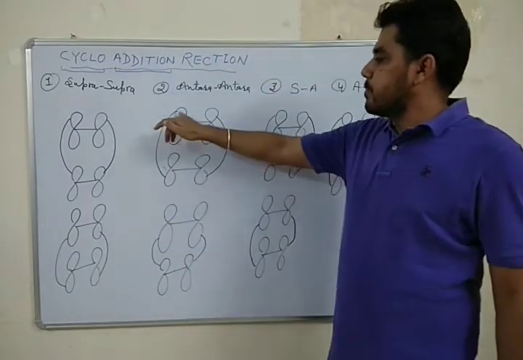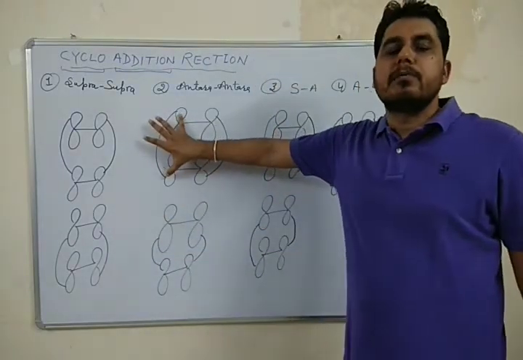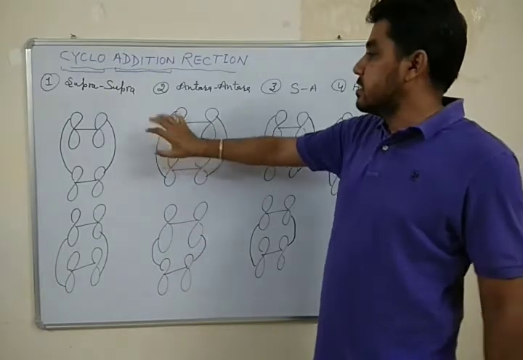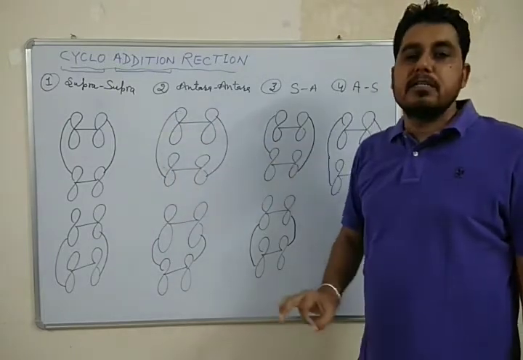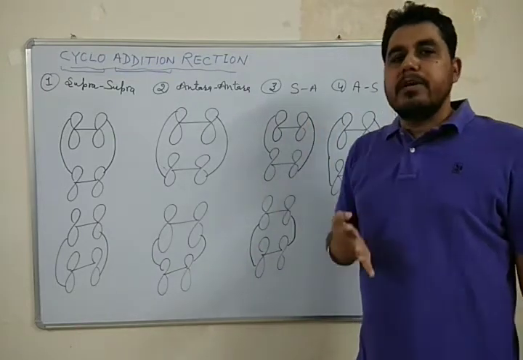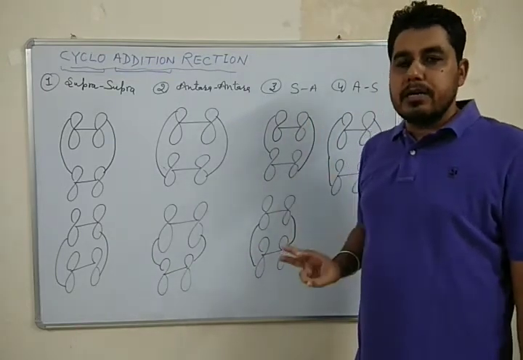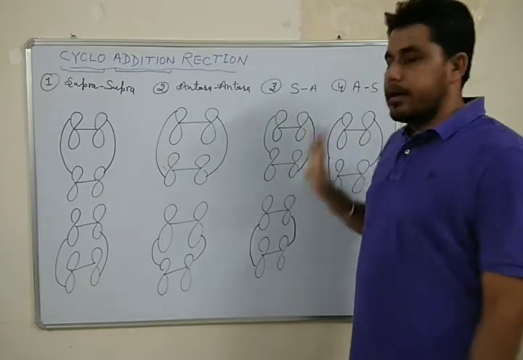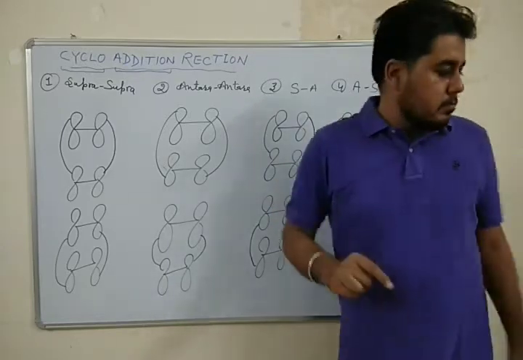But if one upper orbital and another lower orbital take part in the addition reaction, then this type of addition is termed intra addition. So basically four types of addition are possible: supra-supra, intra-intra, supra-intra, or intra-supra type of addition.